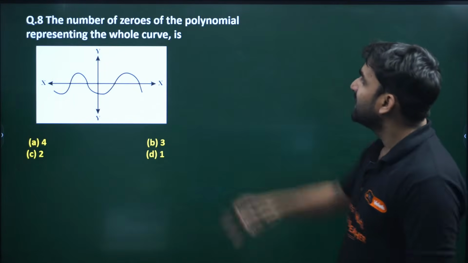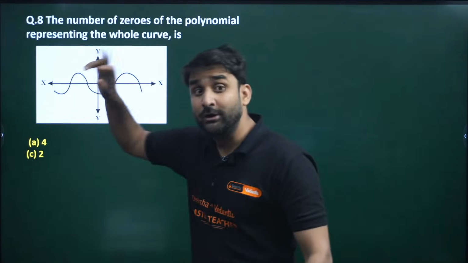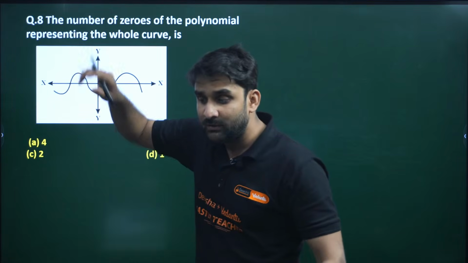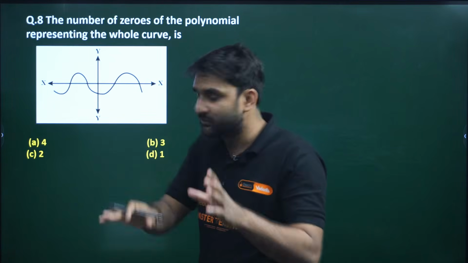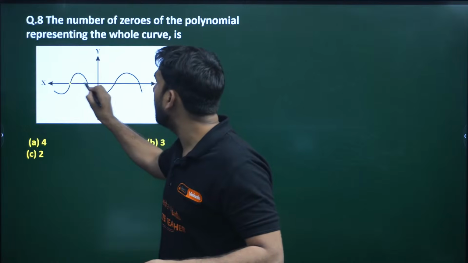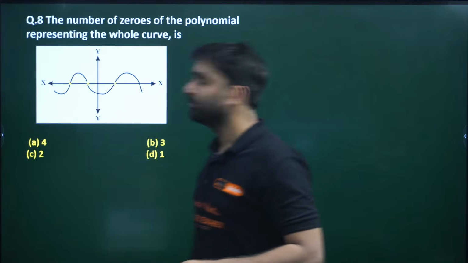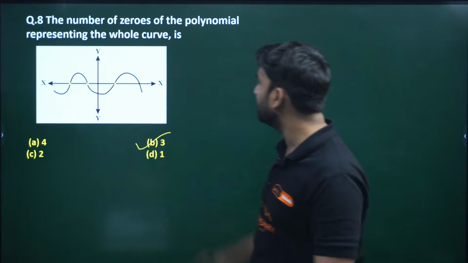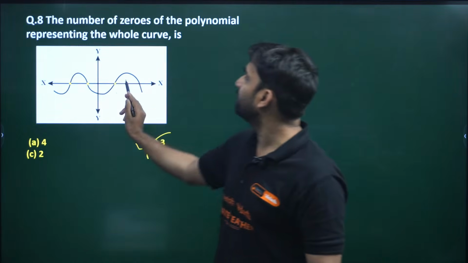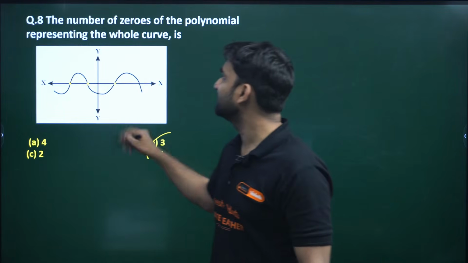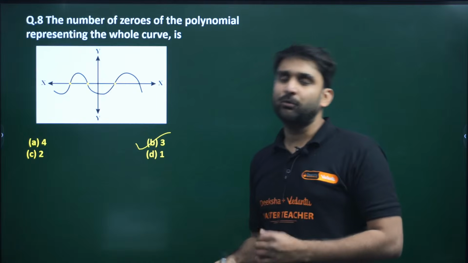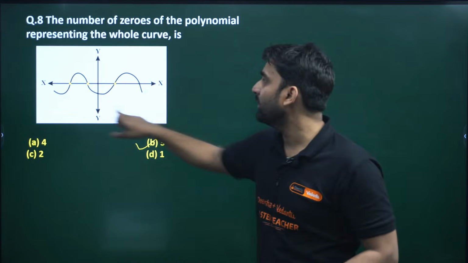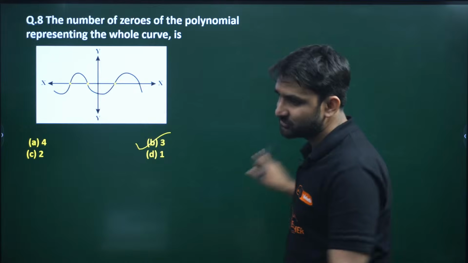Moving to the next question. The number of zeros of the polynomial, I have already told you, the polynomial's intersection points will decide the number of solutions. So how many intersection points? 1, 2, 3. So how many zeros will be there? 3 zeros will be there. The points of intersection of the polynomial with the x-axis, because generally you will get the polynomial in terms of x, so we always consider the x-axis only.